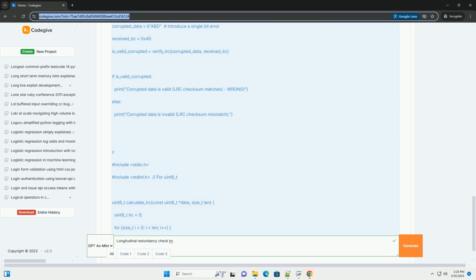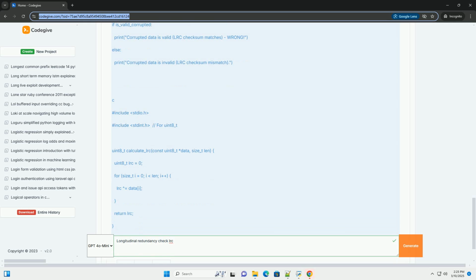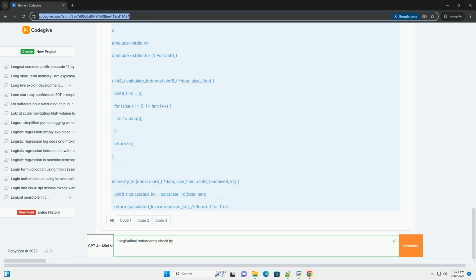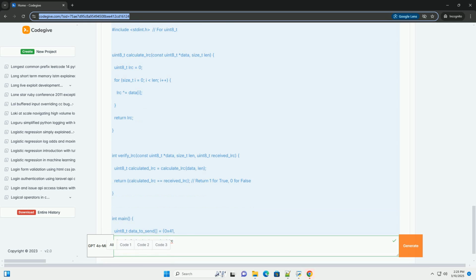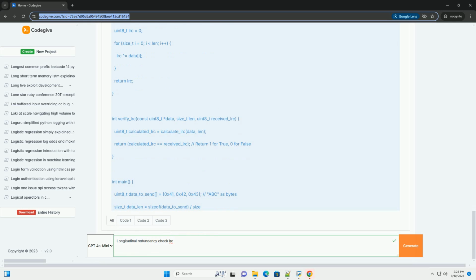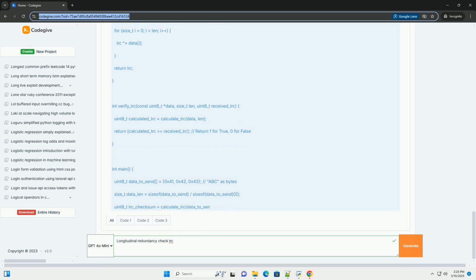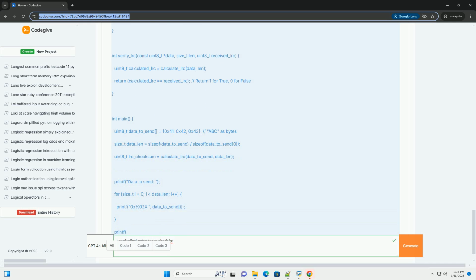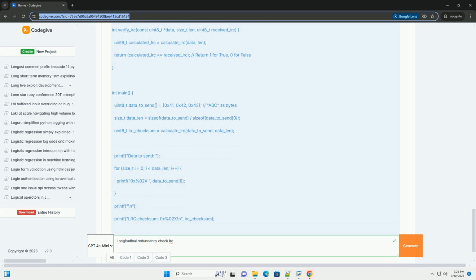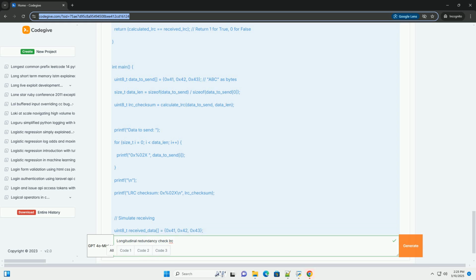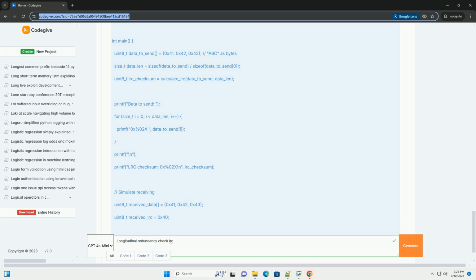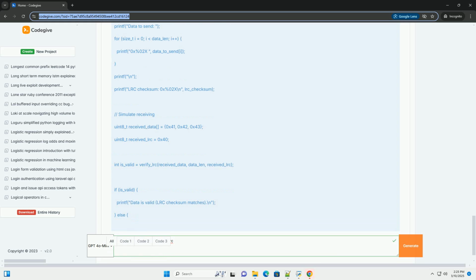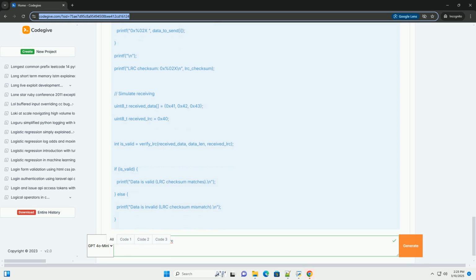How LRC works, the basic idea. The fundamental principle behind LRC is to generate a checksum value based on the data being transmitted or stored. This checksum is then appended to the data. At the receiving end, or during data retrieval, the checksum is recalculated using the same algorithm. If the recalculated checksum matches the transmitted, or stored, checksum, it's assumed the data is error-free, or at least, no errors were detected.